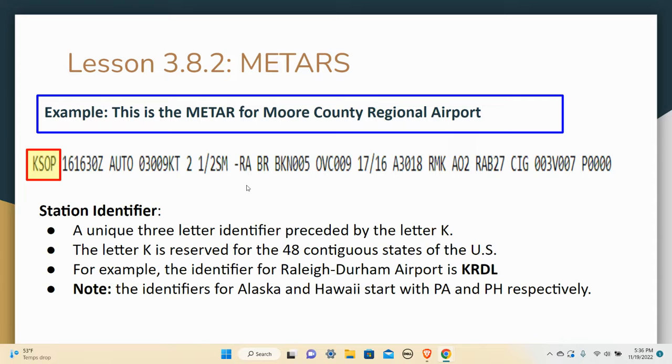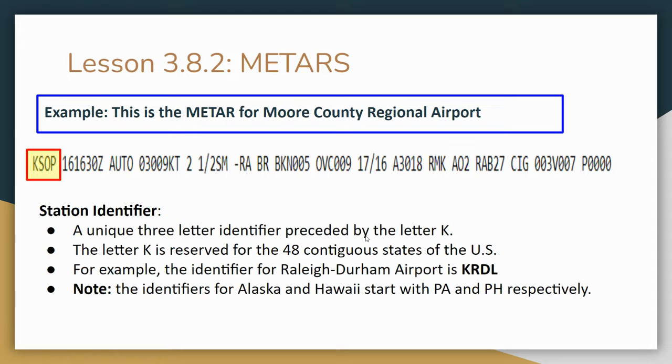The first thing we're going to go through is this KSOP, that's just the airport. You might say, that's kind of odd that it has 4 letters. Usually, don't they have 3? Like Raleigh Durham International Airport is RDU. I don't know why that's saying RDL, but that should be RDU. But we put the K in front of it for everything in the contiguous United States. So if it's JFK Airport, that's really KJFK. If it's LAX, it's really KLAX. For civilians like us, we don't really pay attention to the K, but in the aviation world, it's just to let the pilots know that this airport is in the contiguous US.